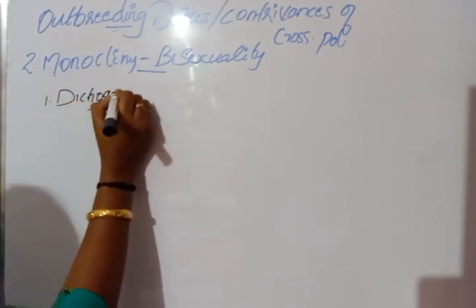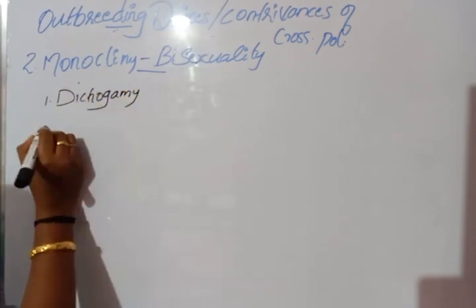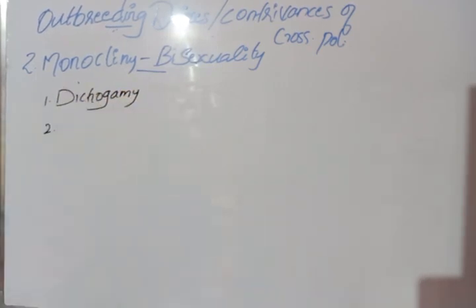So monocliny may contain dichogamy. The second one is hercogamy.